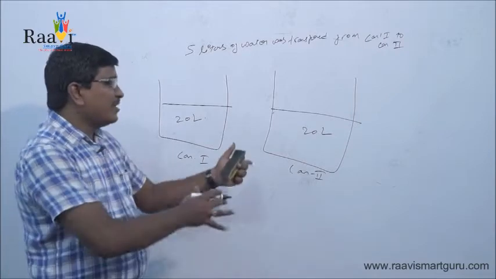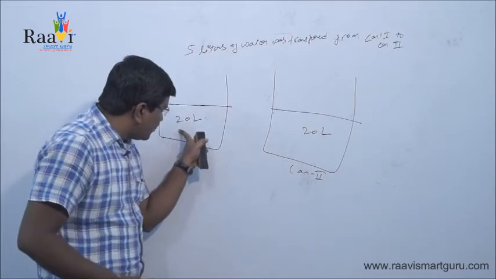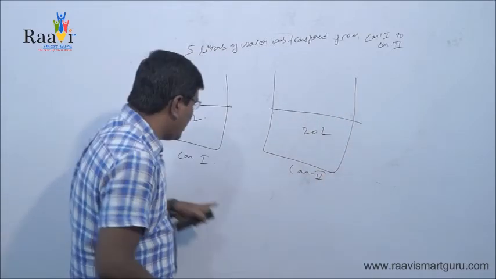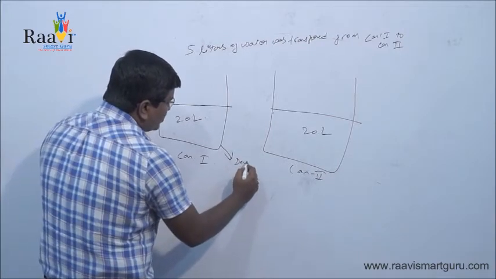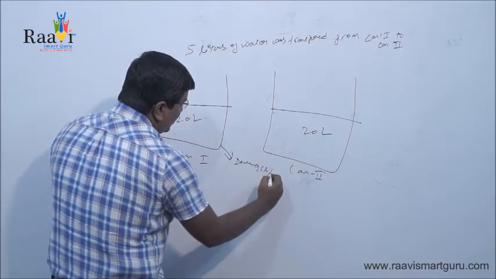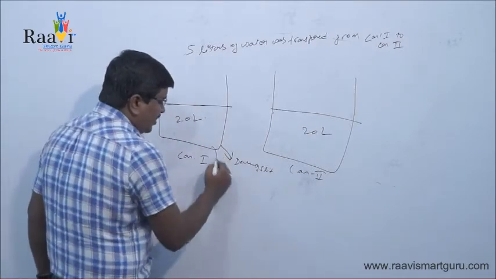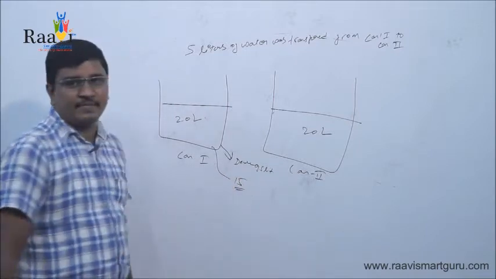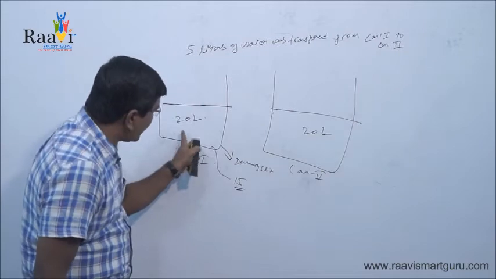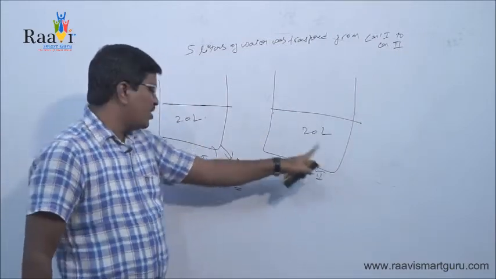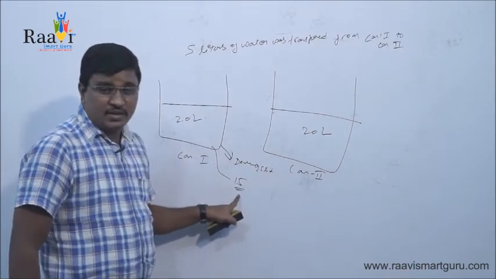Now we will try to apply this to the double entry system. What does it mean that 5 liters is transferred from can 1 to can 2? There is a decrease of 5 liters in can 1. Your total availability of water in can 1 will be 15, because 5 liters is transferred from can 1 to can 2. There is a decrease of 5 liters in can 1 and the net water will be 15.